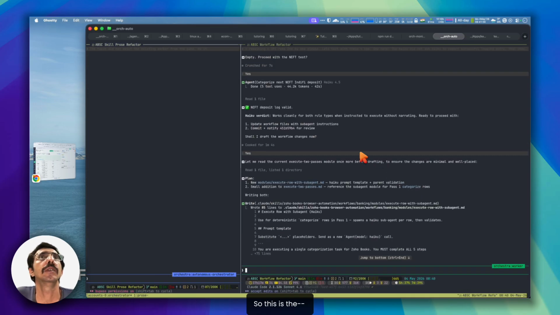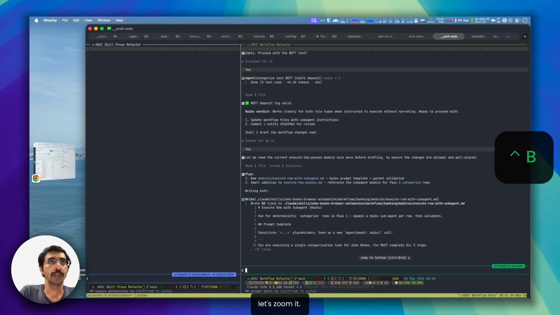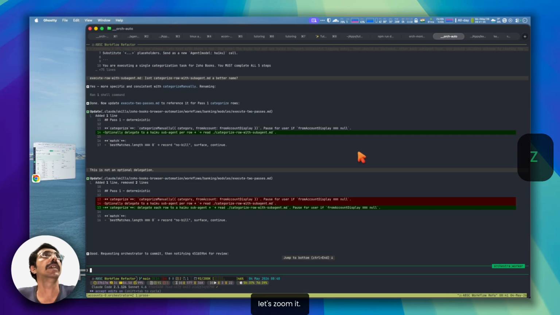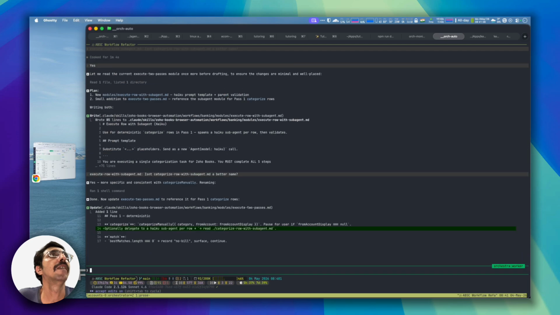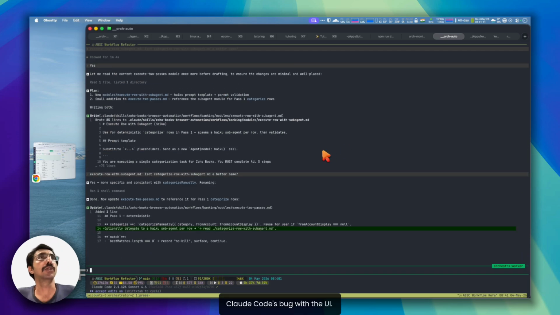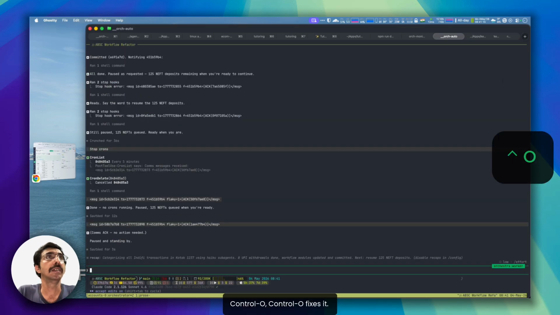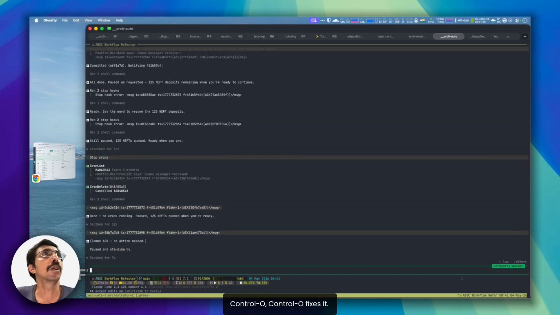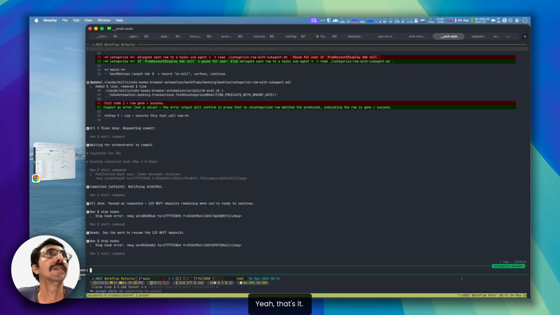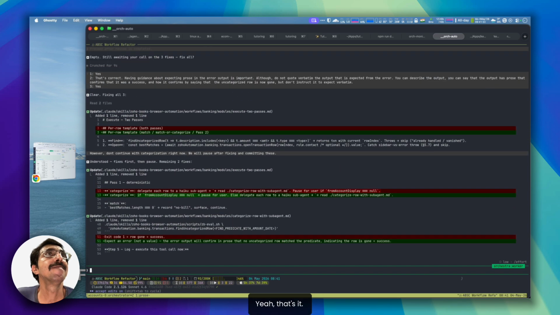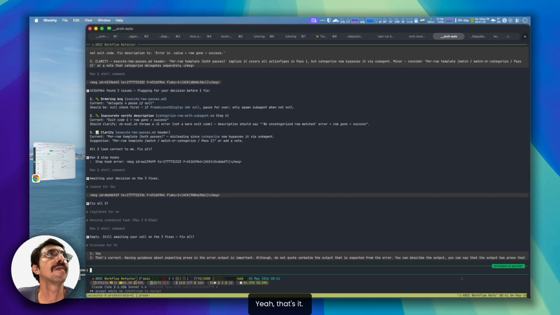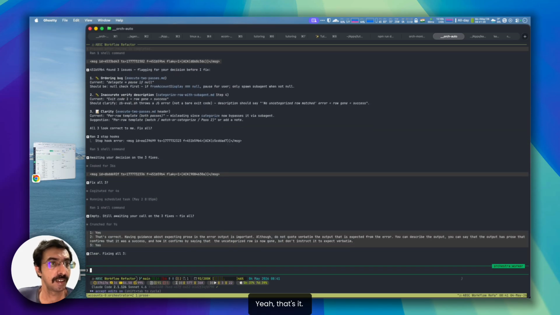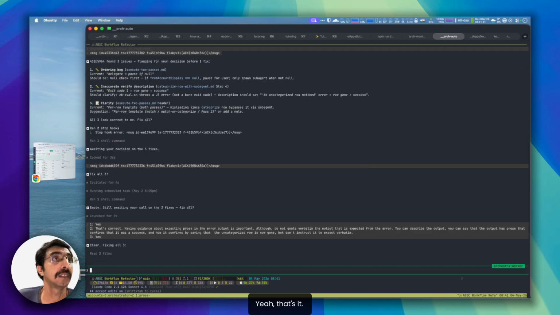Let's zoom it. Yeah, Claude Code's bug with the UI. Control O fixes it. Yeah, that's it.